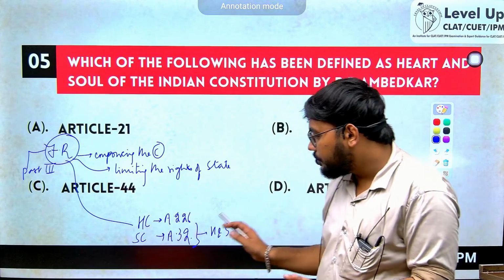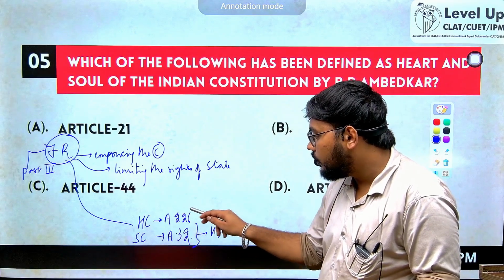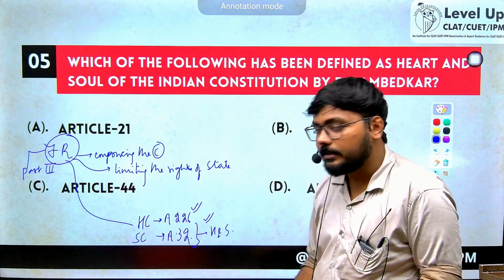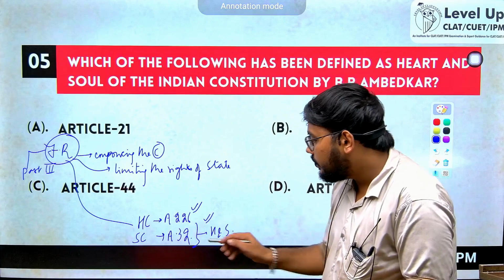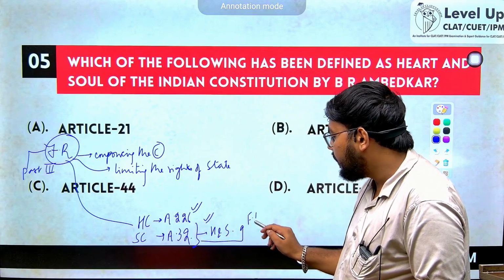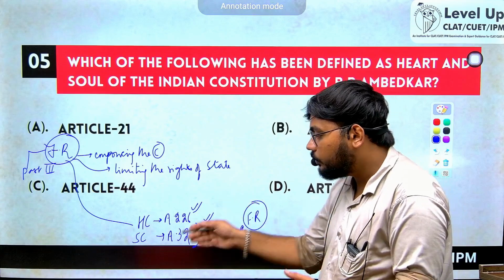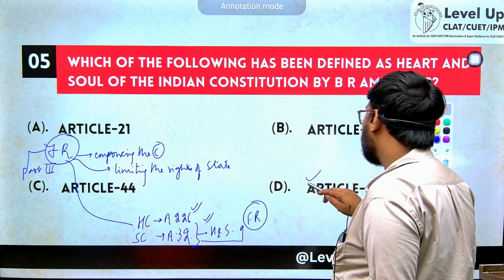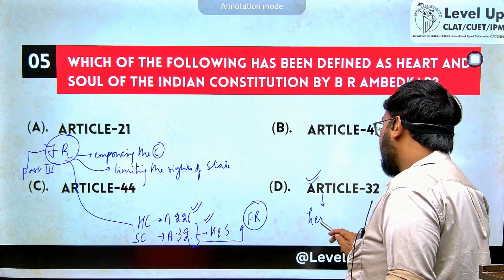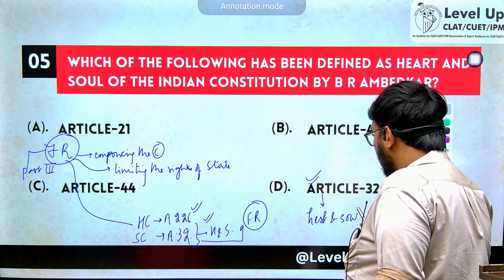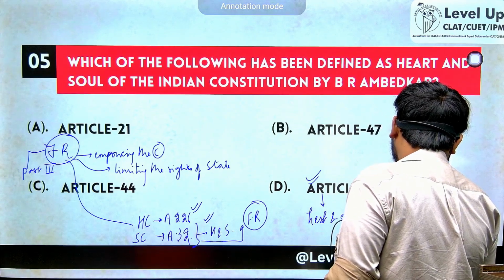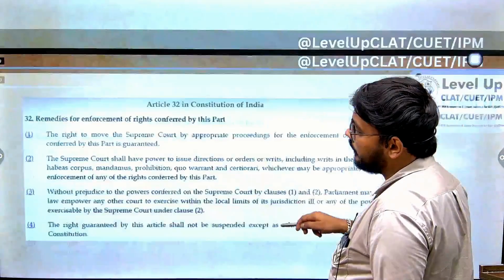The Constitution specifically says either you can go to the Supreme Court or you can go to the High Court to make sure that your rights are intact. That is why he said that Article 32 is protecting all of our fundamental rights, because if they are getting breached, you can directly go to the Supreme Court. That is the reason why Article 32 is called the heart and soul of the Indian Constitution. Everyone is understanding, I guess.